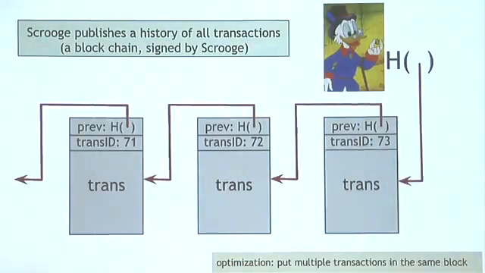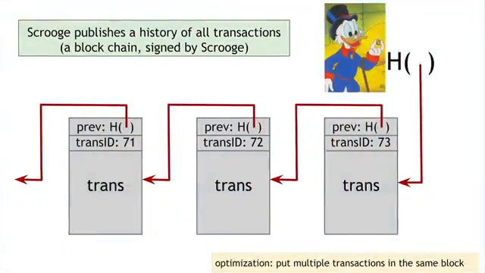Okay, and then Scrooge will take the hash pointer, which represents this entire structure, and he'll digitally sign it and publish it. Now anybody can verify that Scrooge really did sign this hash pointer, and then they can follow this chain all the way back and see what is the entire history of all the transactions in the history of Scrooge Coin as endorsed by Scrooge.